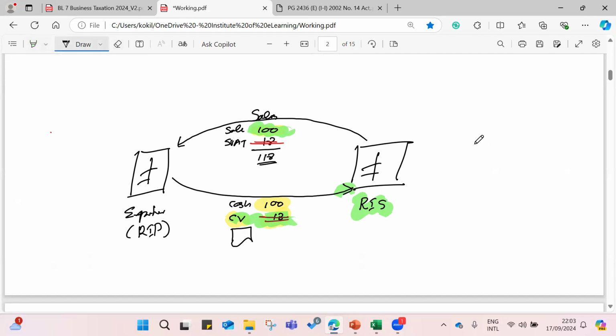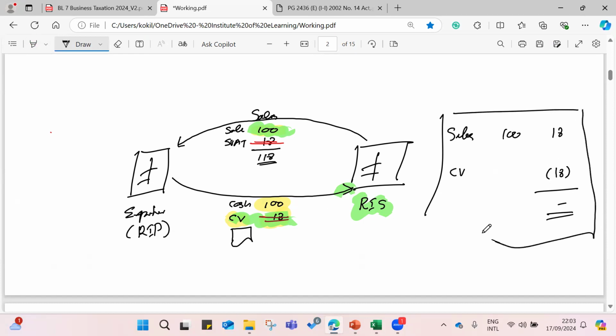Then if I make you clear here as well, if you are making sales 100 only, then you are declaring 18 here as VAT. And then credit voucher you received, you can deduct, right? For RIS VAT return, something like this. You can deduct the credit voucher here. Nothing payable. It's a nil return.